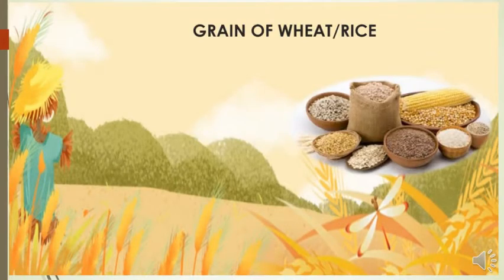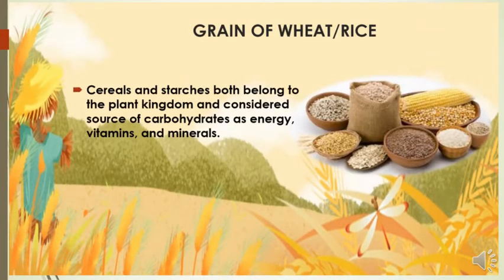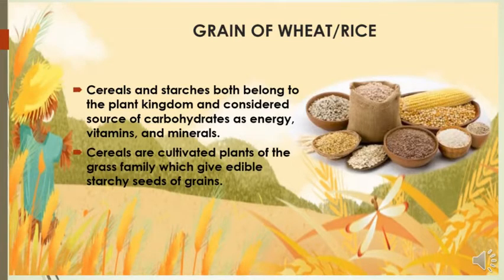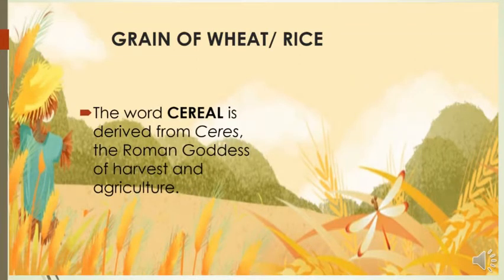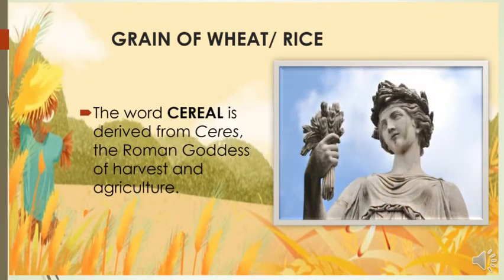Grain of wheat and rice. Cereals and starches both belong to the plant kingdom and are considered sources of carbohydrates as energy, vitamins, and minerals. Cereals are cultivated plants of the grass family which give edible starchy seeds or grains. The word cereal is derived from Ceres, the Roman goddess of harvest and agriculture.